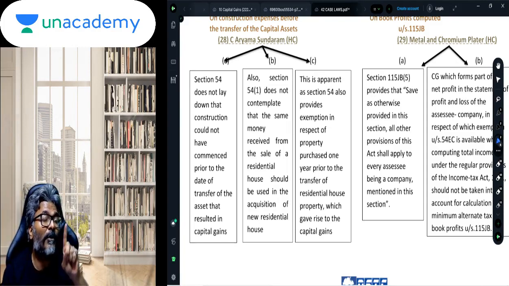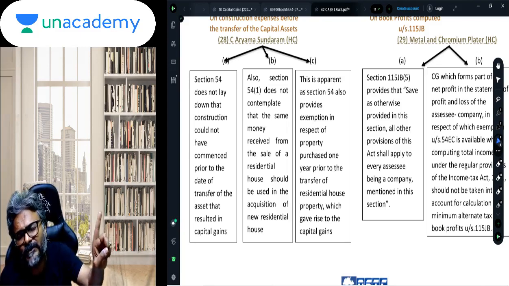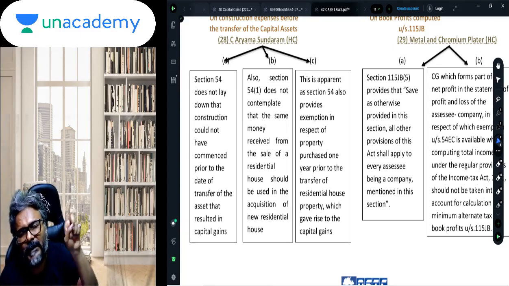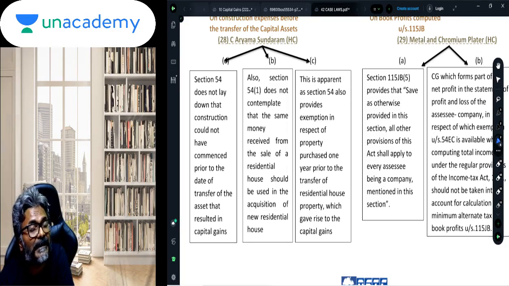And this is also obvious, students. If you remember, students, on the sale of the house property, if the assessee wants to claim an exemption under section 54, it has got two options. Option number one, it can do the construction. Option number two, it can purchase. Can you tell me the time limit of purchase? The time limit of purchase of the house property is 1 year backward and 2 years forward. Isn't it? 1 year backward.